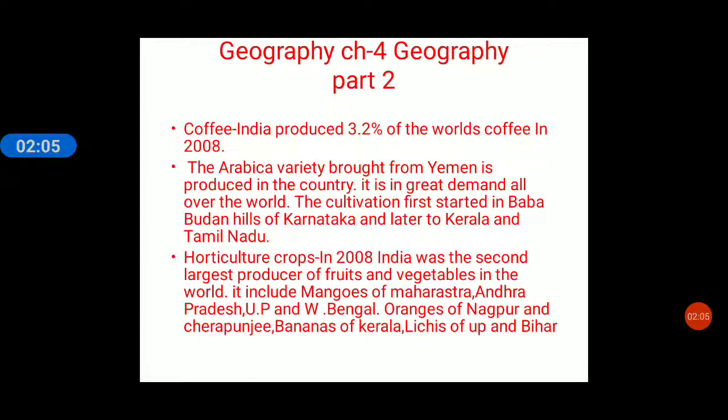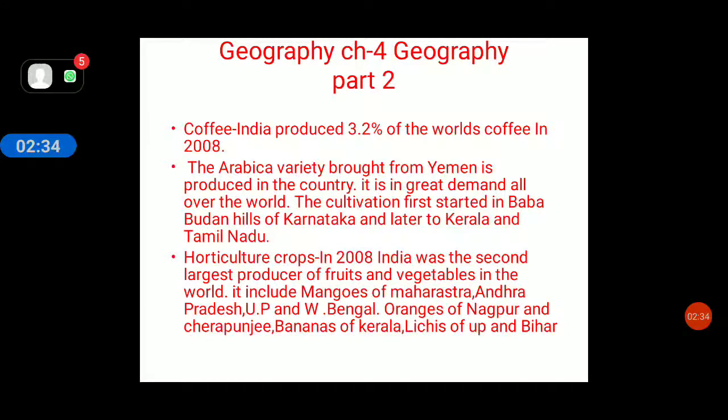If you remember, I have explained that plantation crops are processed in the factories which are located in the plantation area, and the value is added. So coffee is also a plantation crop. Coffee is grown in the form of a coffee pod or seed, and a lot of processing is done before we get coffee at our homes, which we enjoy.